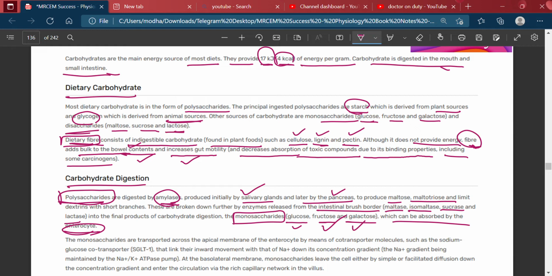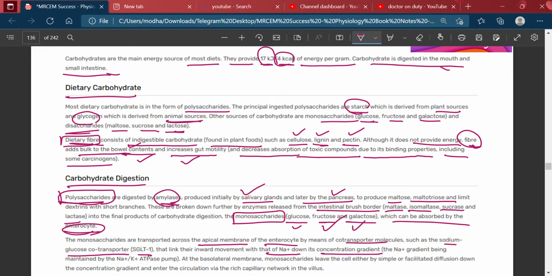Monosaccharides are transported across the apical membrane of the enterocyte by means of co-transport molecules, such as the sodium glucose co-transporter SGLT1, that link their inward movement with that of sodium down its concentration gradient.